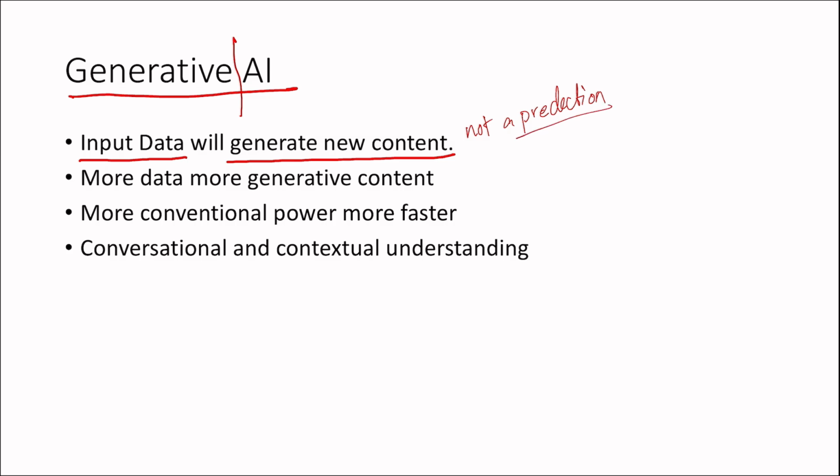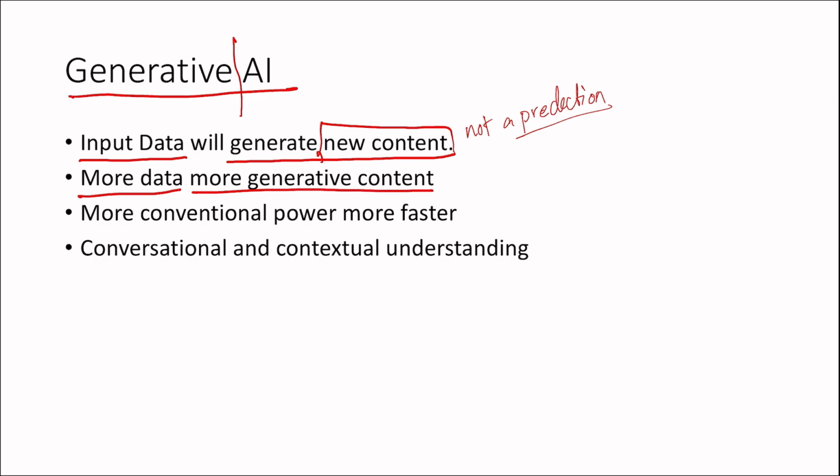Conventional AI can give a prediction, but it can't give you new content. So this is the most different thing that we can identify or distinguish between generative and conventional AI. So the more data, more generative content.